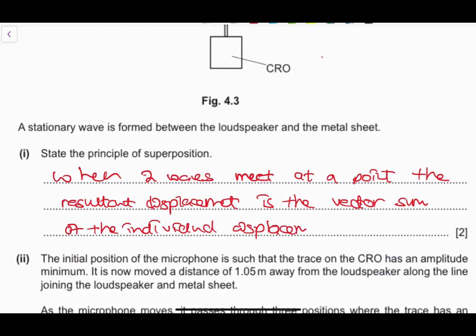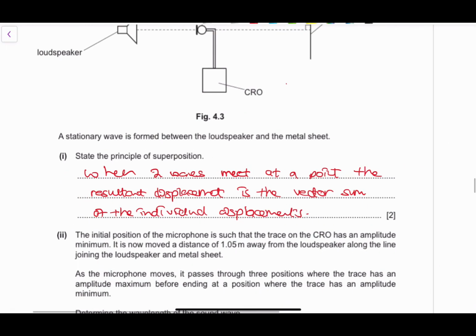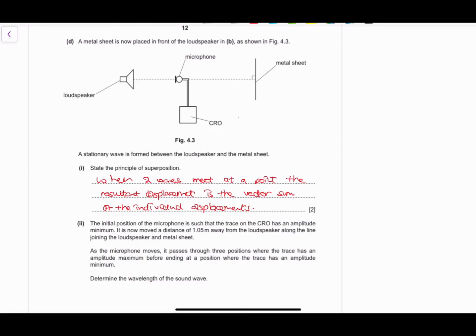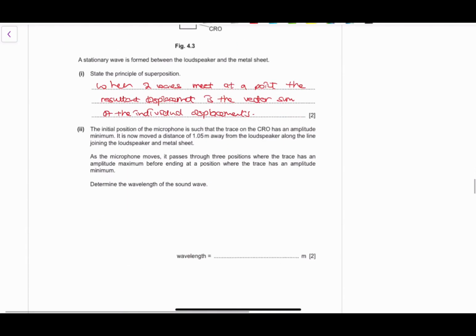So you have individual displacements occurring, and when those two waves meet at a point, the resultant displacement that you get is the vector sum of the individual displacements, okay?